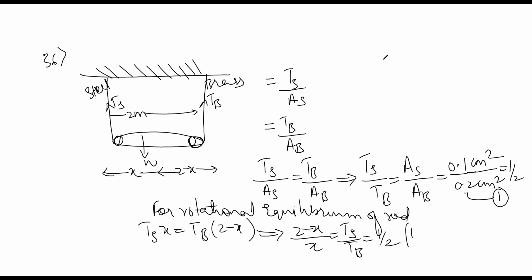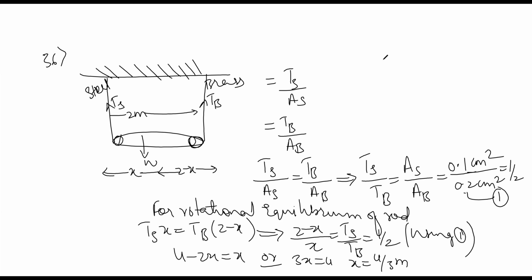This we get using equation 1. Next, if we simplify this, what x value do we get? 4 minus 2x is equal to x, or 3x is equal to 4, or x is equal to 4 by 3 meter.